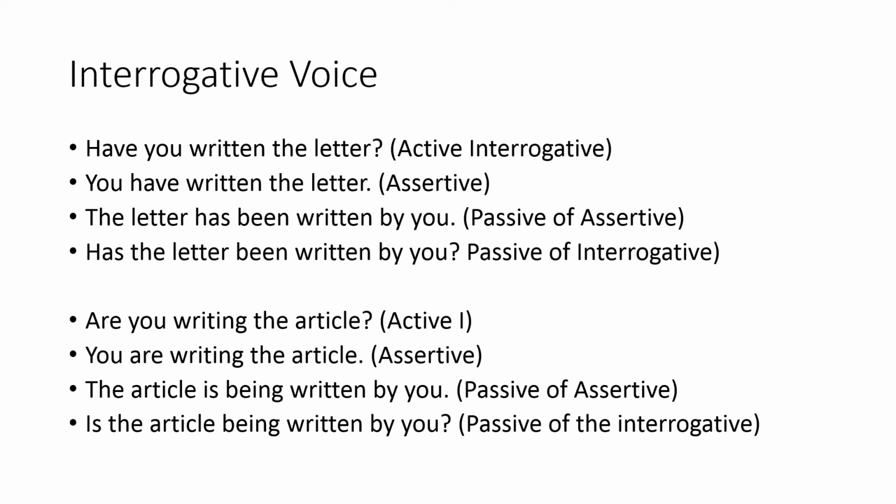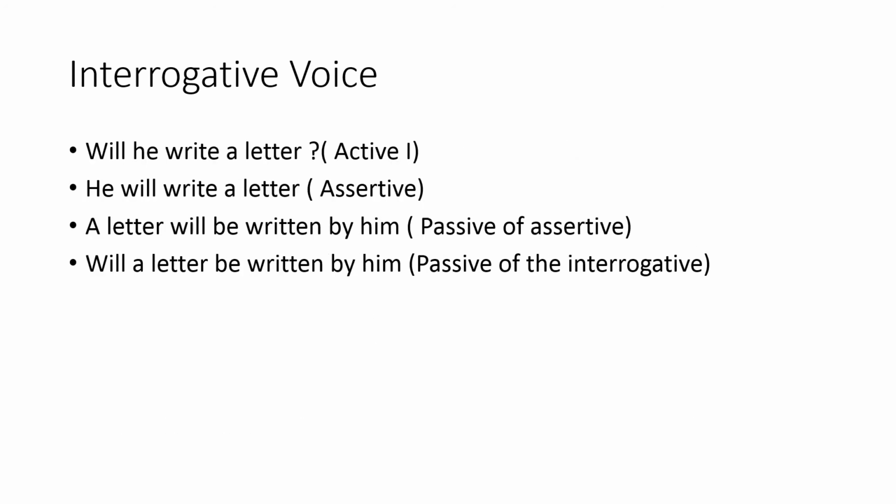As it is an active interrogative sentence, based on that, the object which has been brought here first, here the article, and the verb has changed. So, is the article being written by you? is the correct form. So that's the formula.